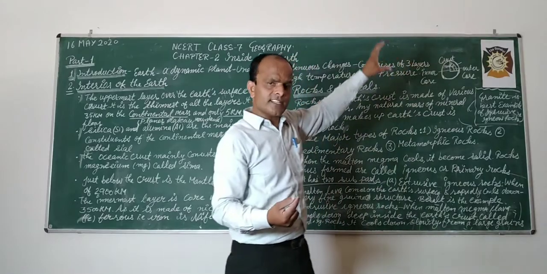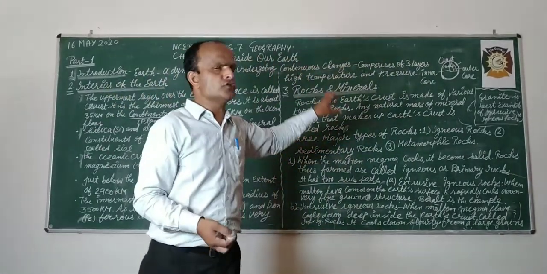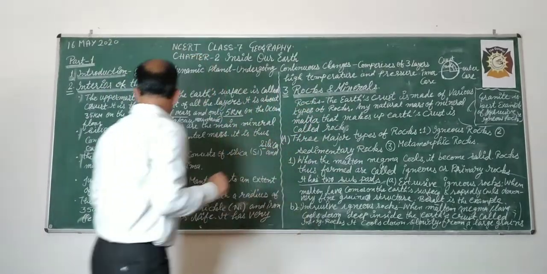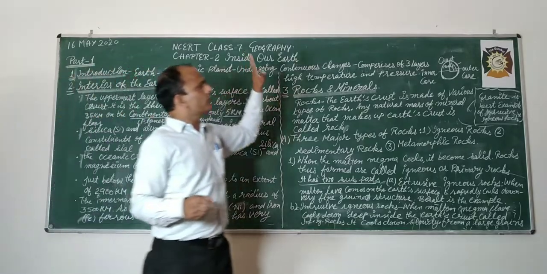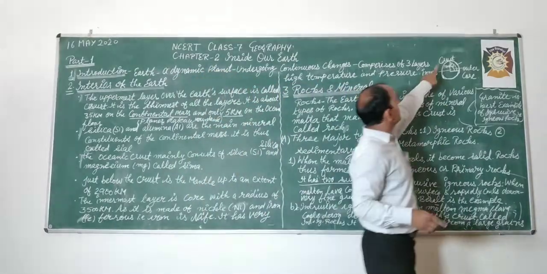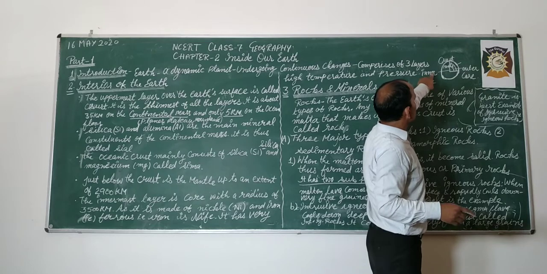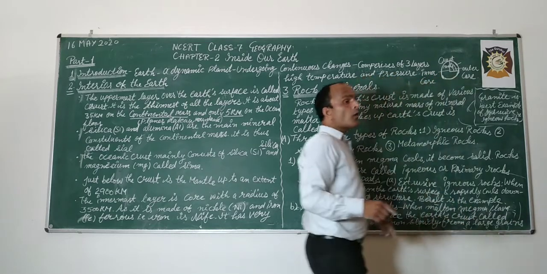जो crust से नीचे है उसको हम सेकेंड जो लेयर है, जो परत है, उसको हम क्या कहते हैं? Mantle. Now we talk about the third layer, that is our core. First is crust, second is mantle, third is core. That is divided into two parts, inner core and outer core.